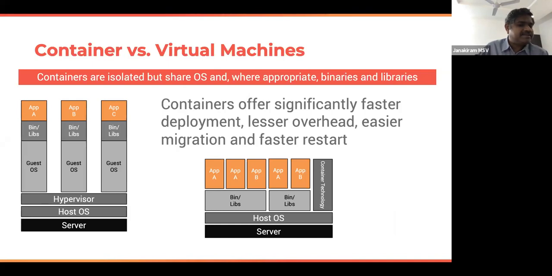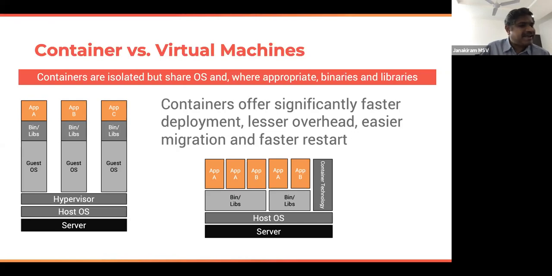And the disadvantage with virtual machines is it doesn't take advantage of the underlying operating system. The underlying operating system is reduced to just the bootstrap or the host operating system that doesn't do anything other than running the VMs, and the hypervisor manages the virtualization and emulation.